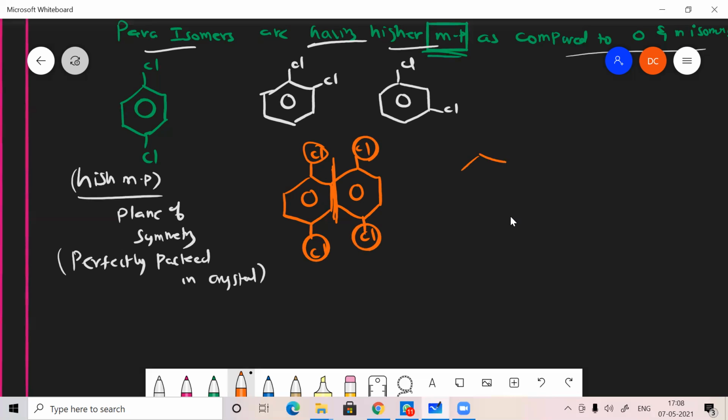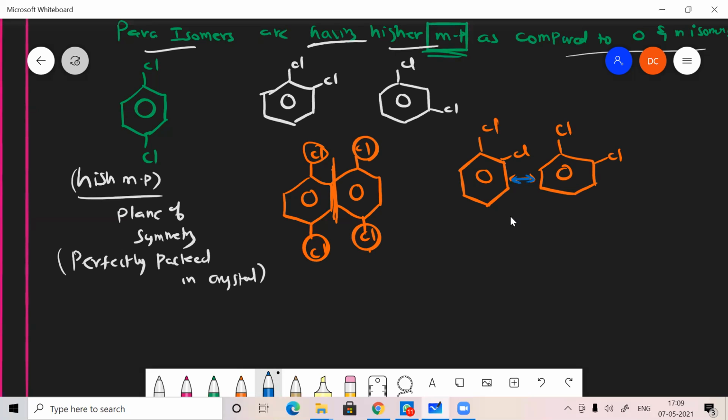But in the case of the ortho isomer, if you look at Cl, we can't place it as close as in this one. Here this gap is there, and this gap will create a looser force of attraction between them.